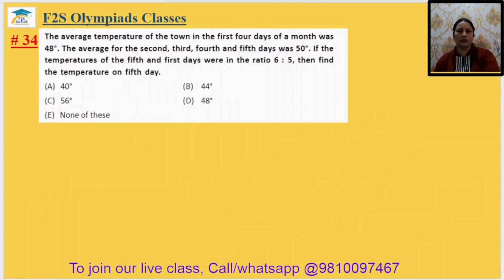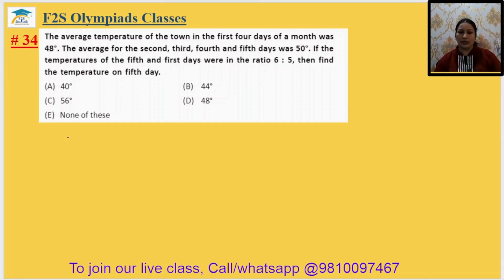Come to question number 34. The average temperature of the town in the first 4 days of a month was 48 degrees. The average for the second, third, fourth and fifth days was 50 degrees. If the temperatures of the fifth and first day are in the ratio 6:5, then find the temperature of the fifth day.